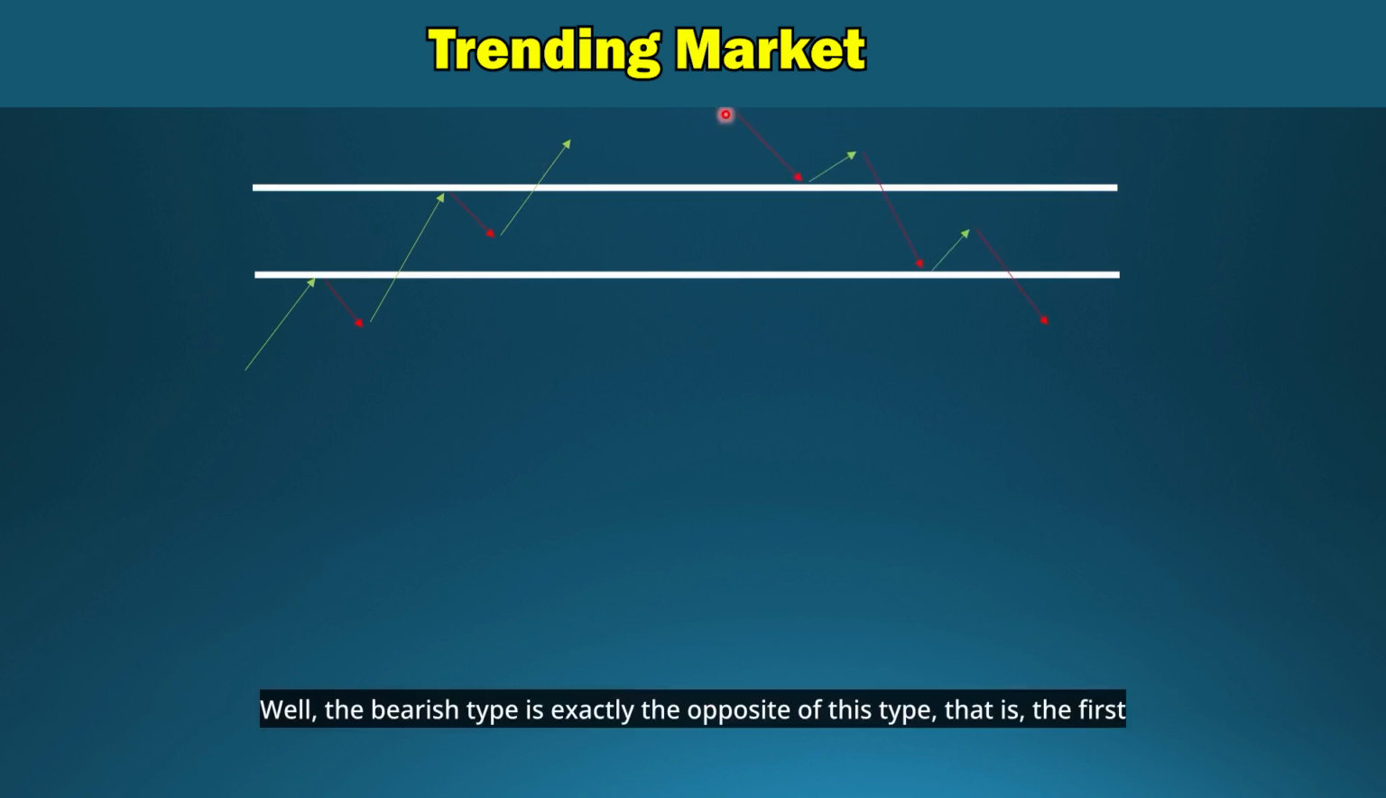Well, the bearish type is exactly the opposite of this type, that is, the first wave is made, then the second wave, then the third, fourth, and fifth, and in this bearish mode, it is the best time to trade on the fifth wave to do a sell trade, and the third wave can also be suitable, but it is not advisable to trade on the second and fourth waves, which are retracement.